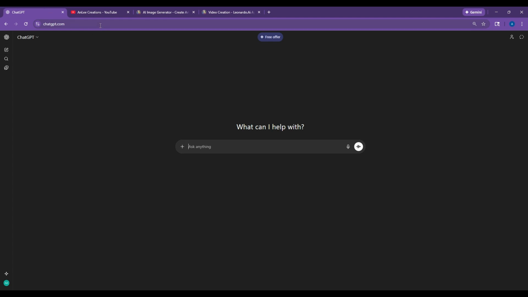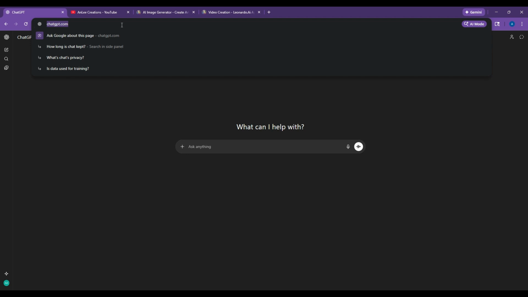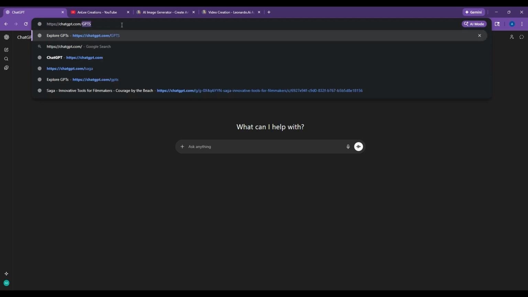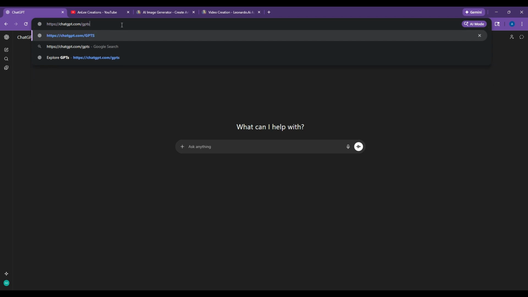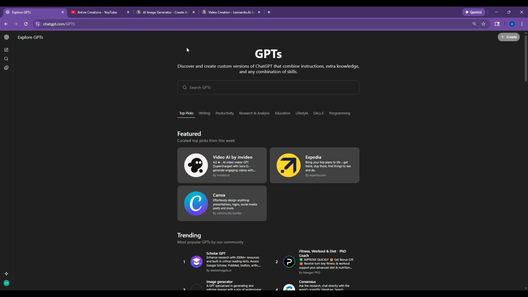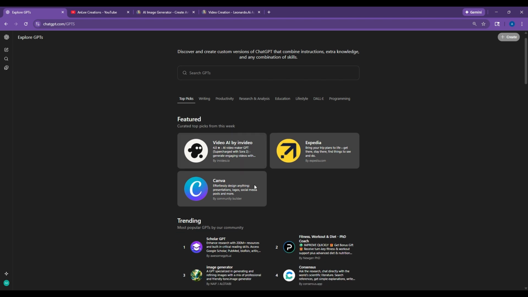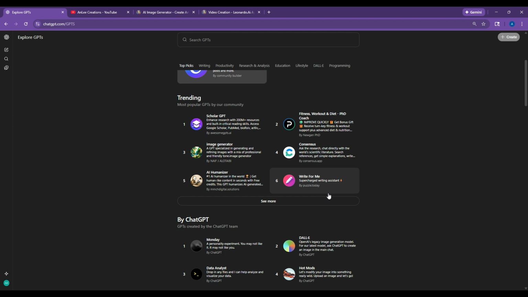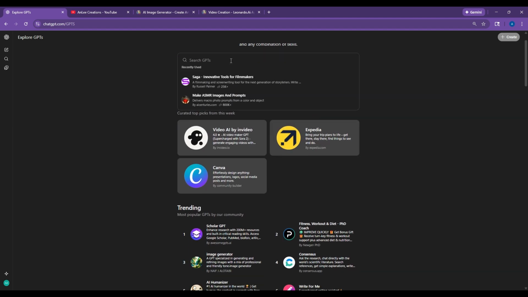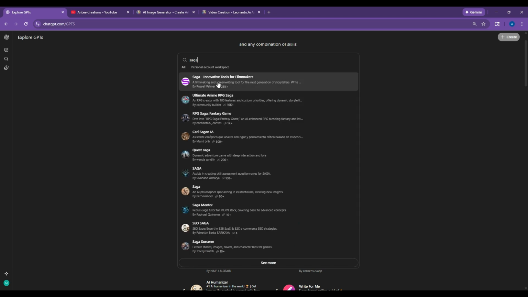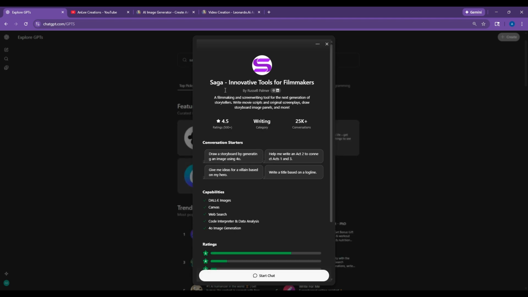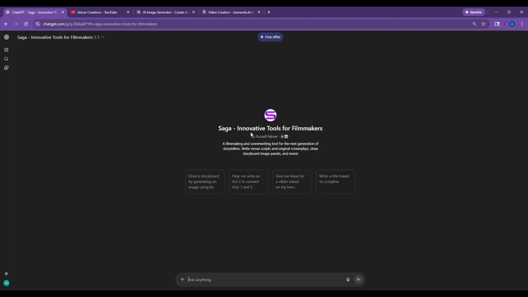So how do you access this model? You just go to chatgpt.com, then slash, and you type GPTS, right? When you do that, it's gonna open. These are various models you can use for respective videos or respective research, etc. Now we are looking for Saga. Okay, so that's it. All right. You see, it says it's an innovative tool for filmmakers.